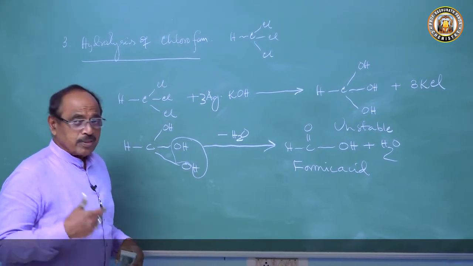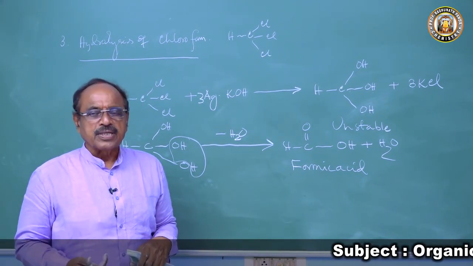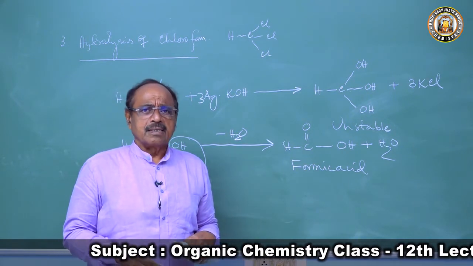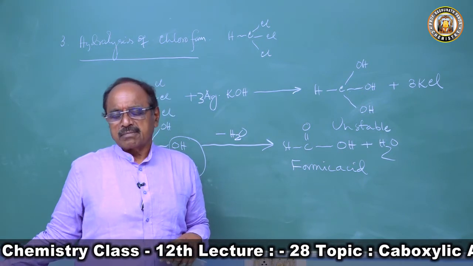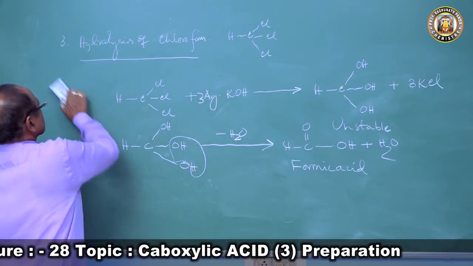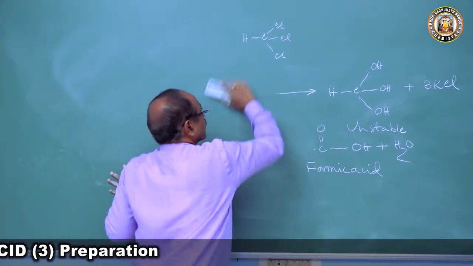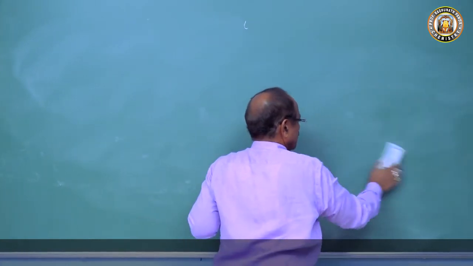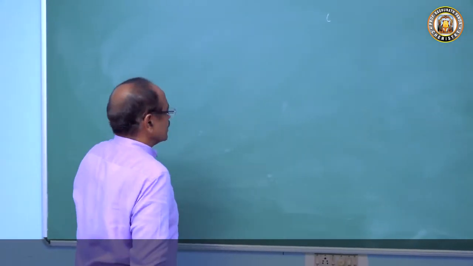Now we will come to the laboratory method of preparation of formic acid. The formic acid can be prepared in the laboratory in a very pure form. Why? The formic acid is a very useful product. It's used for many purposes. After discussing the properties of formic acid, I will be discussing the uses of this product. It is a starting material for many compounds, medicinal, in pharmaceutical science. The formic acid, acetic acid, acetaldehyde, all these compounds have a pharmaceutical use.